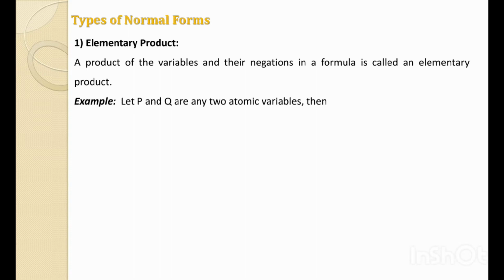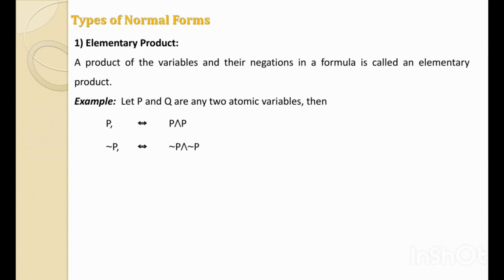Let's have the examples. Let P and Q be any two atomic variables. Then a single variable P we can call an elementary product, because by using the identity law we can write P and T is logically equivalent to P, or P and P is logically equivalent to P. That's why a single variable P we can consider as an elementary product term.